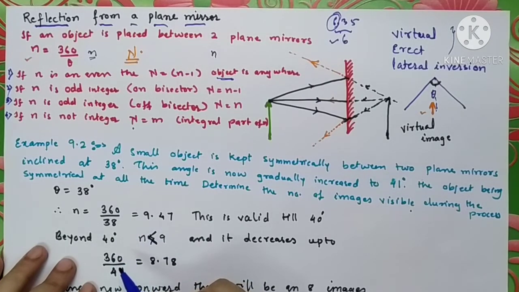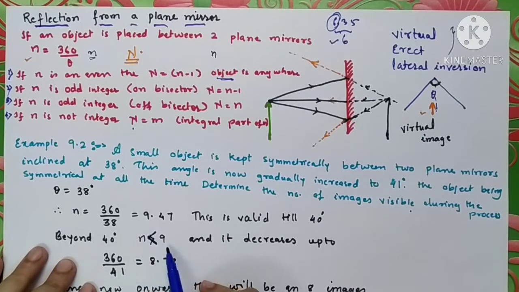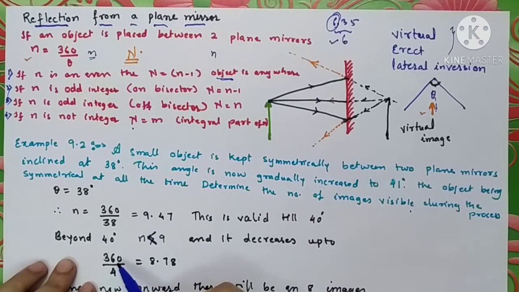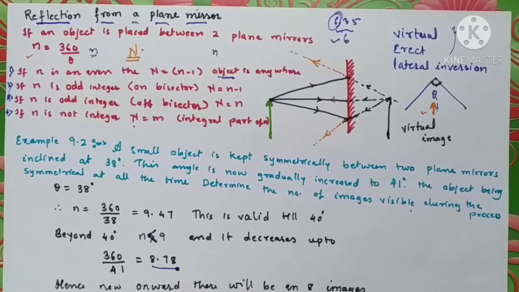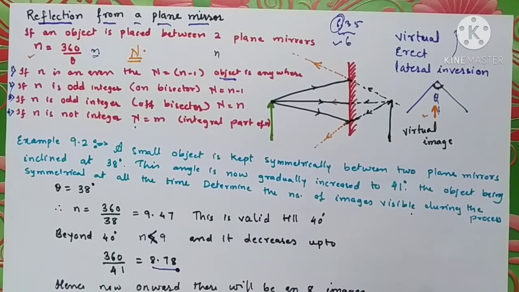As the denominator increases, the ratio decreases. So beyond the angle of 40 degrees, n will be less than 9, and it decreases until 360 divided by 41 becomes 8.78. It is less than 9. So from now onward there will be 8 images.